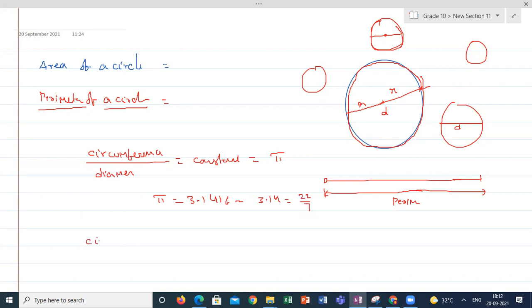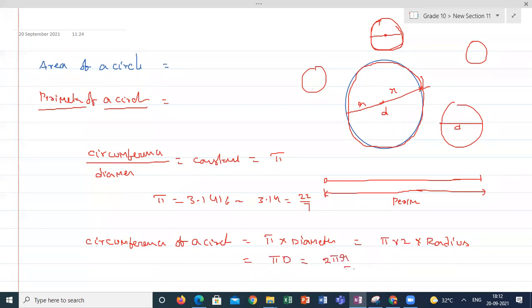So the circumference of a circle is pi into diameter or pi into 2 times radius, because the diameter is equal to 2 times radius. So pi d or 2 pi r. This is how we discuss the circumference of the circle.